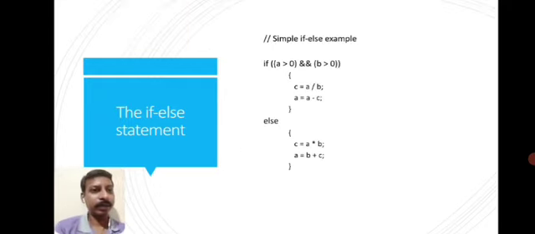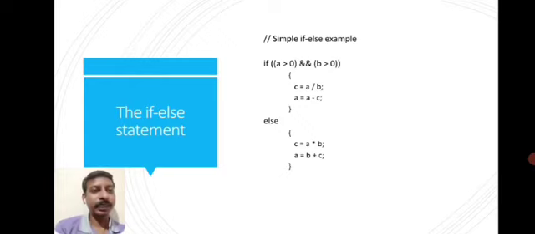So here check, for the else statement there are no curly braces. In the last case we have the curly braces for the else statement. Here for the else statement we have no curly braces. Why? Because there is only a single statement.